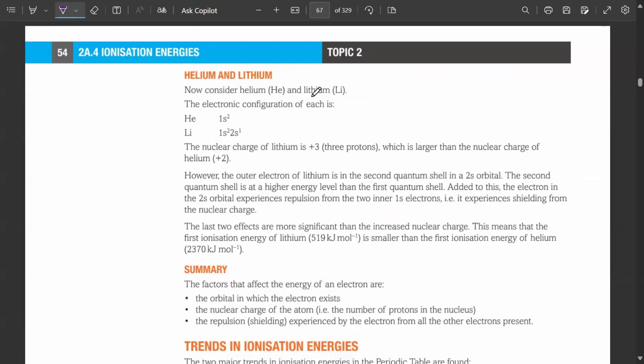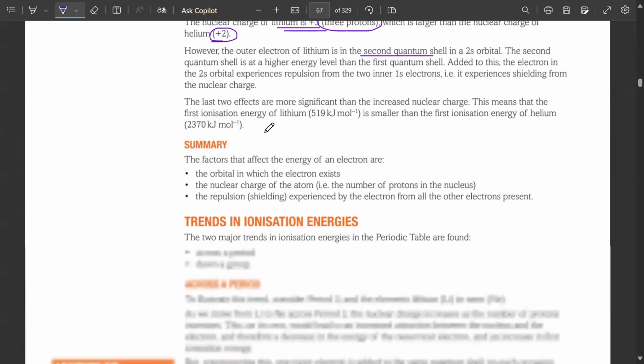And if we now look at helium and lithium, यहाँ पे the nuclear charge of lithium is +3. It can lose up to 3 electrons. Helium तो दो ही lose कर सकता है. But however, the outer electron of lithium is in the second quantum shell. इधर easy होगा. यहाँ पे जो shell है वो high energetic है, so less ionization energy would be needed because it's far away from the nucleus as well.